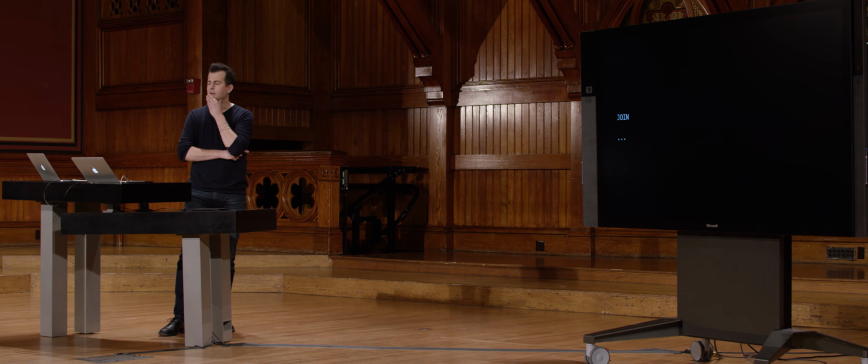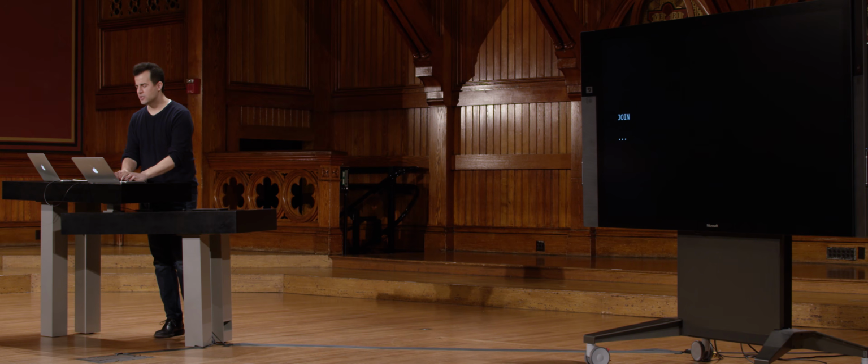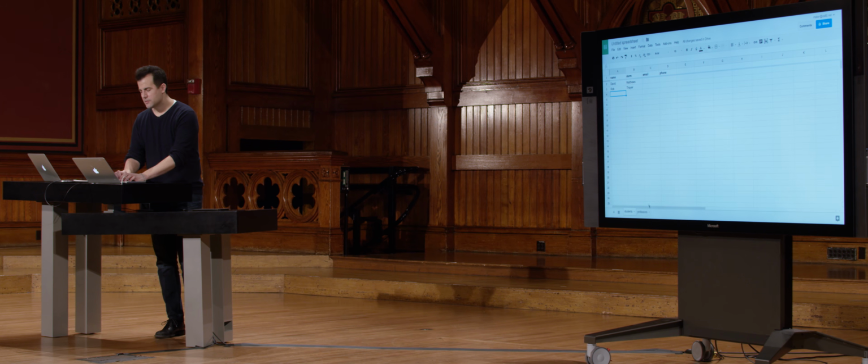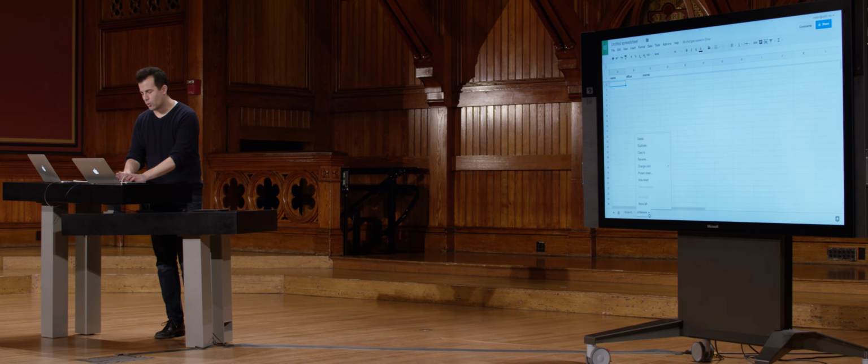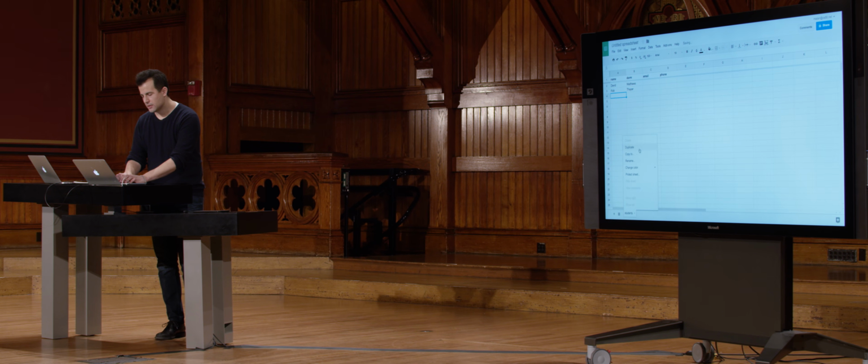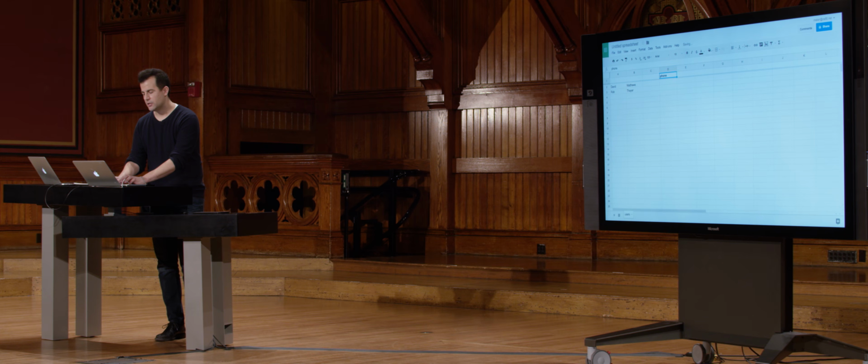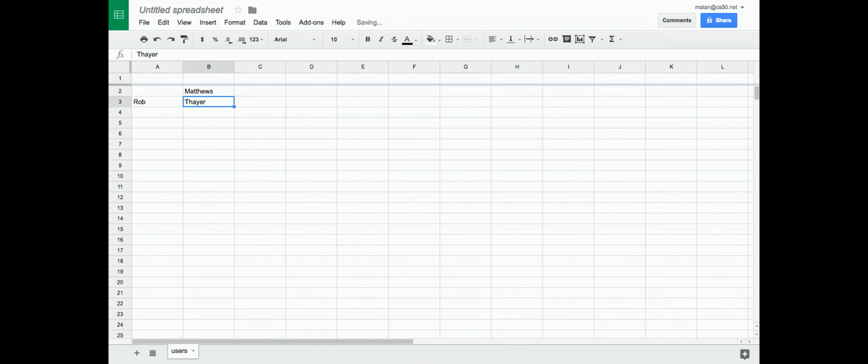Now, what does this mean? Well, let's go back to this spreadsheet for just a moment. And let's not worry about students and professors anymore. But let's think of this as, for instance, users. I'm going to rename my quick and dirty spreadsheet here users. And what do I want every user in my world to have? Well, I want everyone to have some unique ID, and I'll let my database ultimately assign that.